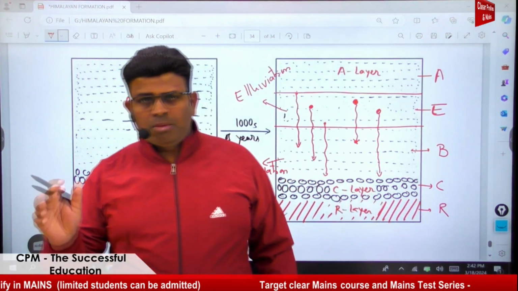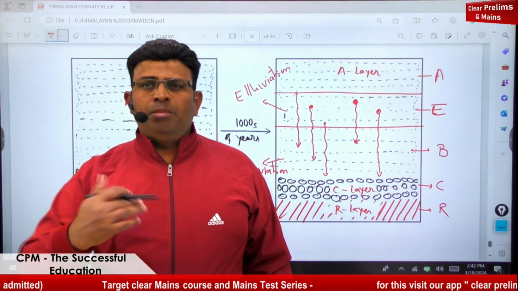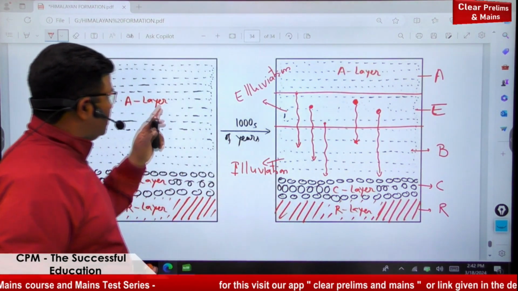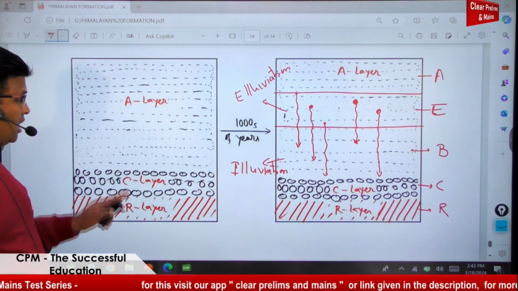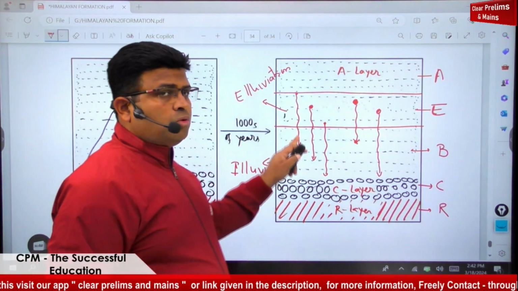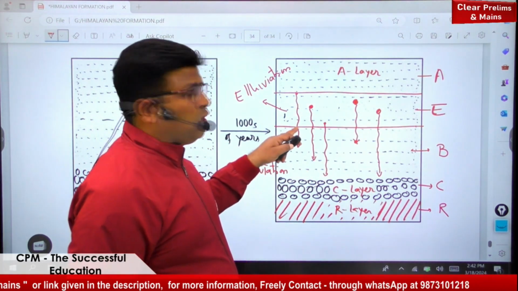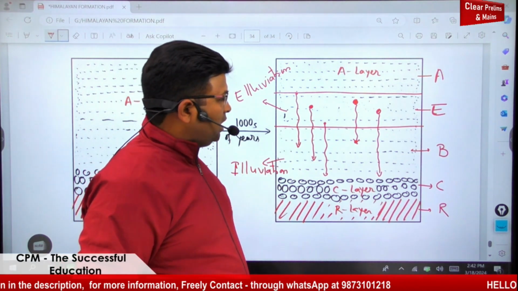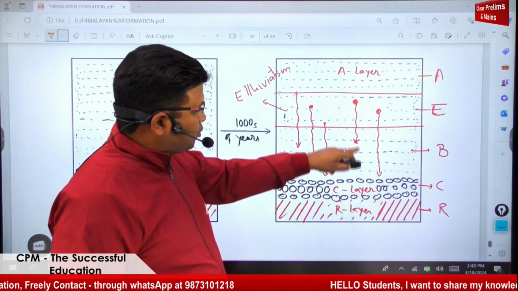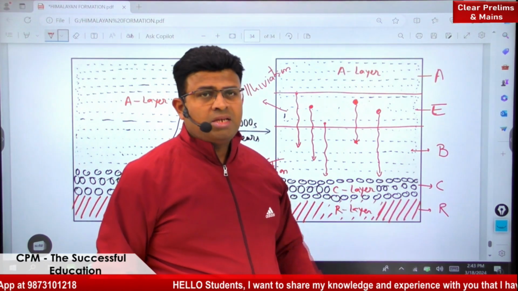Whenever you are getting some problem, stop the video and watch it again, so that you can fully understand how it is happening. Again, this is the top of the A layer, this is the C layer and R layer. Inside the top of the A layer there is downward movement of heavy minerals and organic nutrients. The layer of A from where eluviation is taking place becomes the E layer. And the layer of A above the C layer where deposition or illuviation is taking place is known as the B layer.